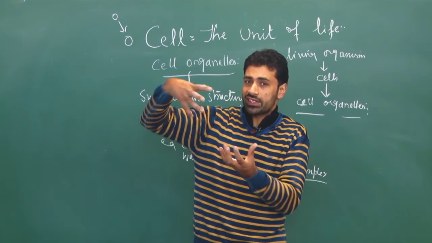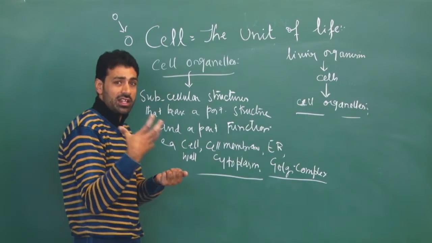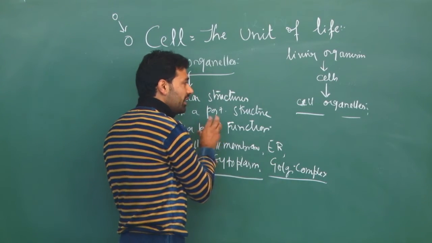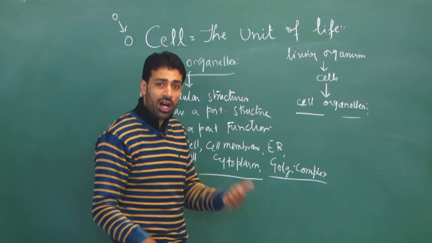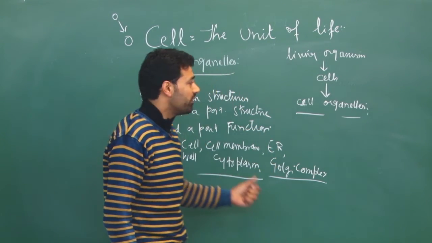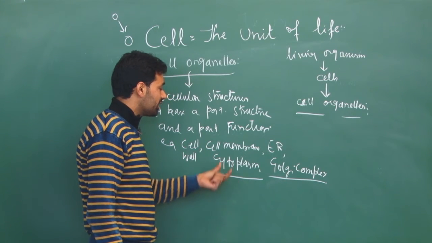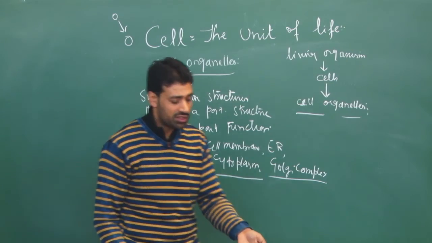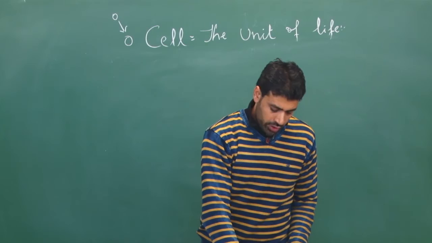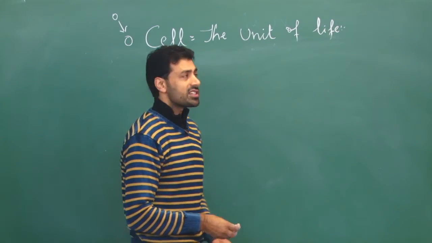When all these cell organelles are taken together in a sophisticated, systematic manner, they collectively make a cell, and when cells are taken together, they collectively make a living organism. We will discuss these structures one by one, starting with the cell wall, then the cell membrane, and the other structures.